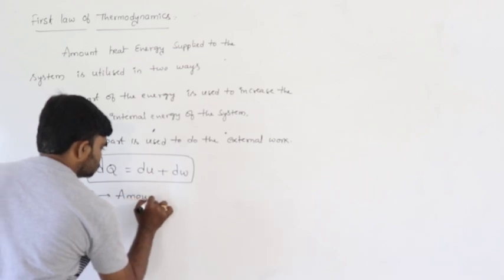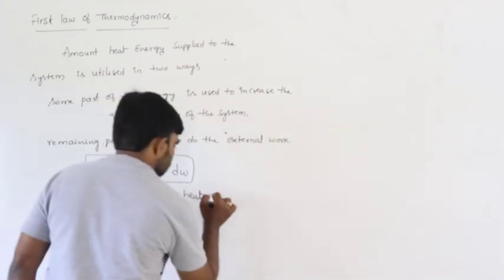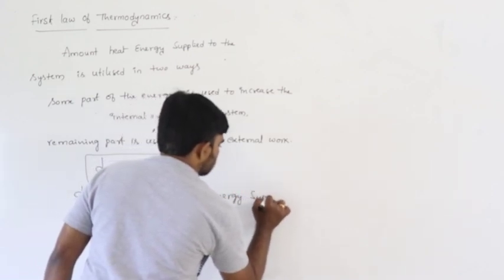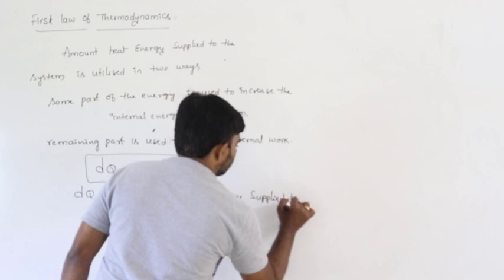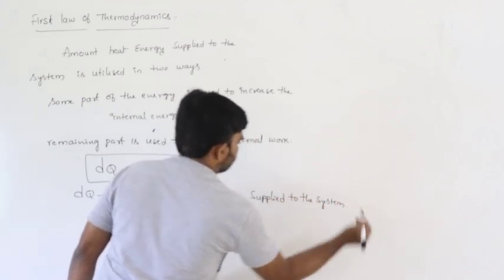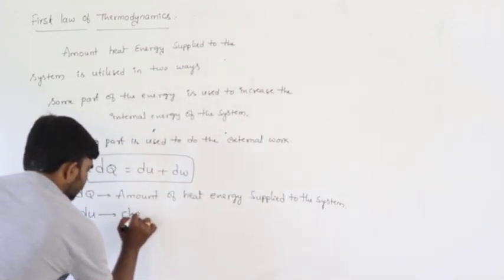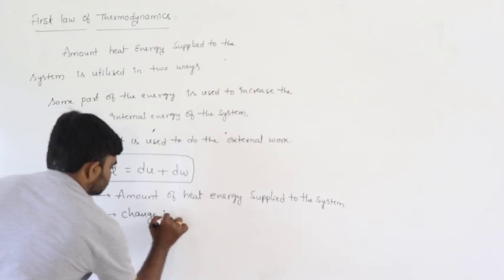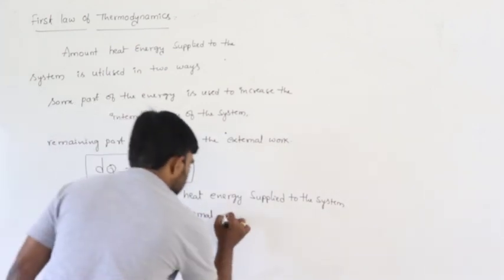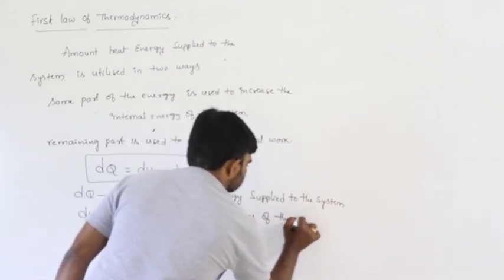The amount of heat energy supplied to the system. What is dU? The change in internal energy of the system.